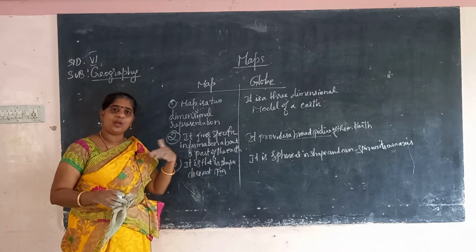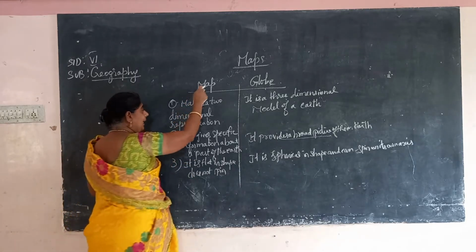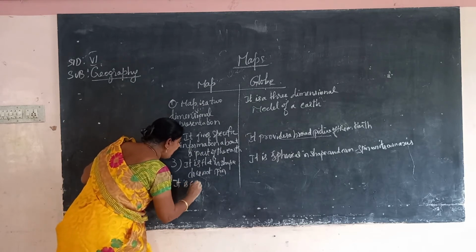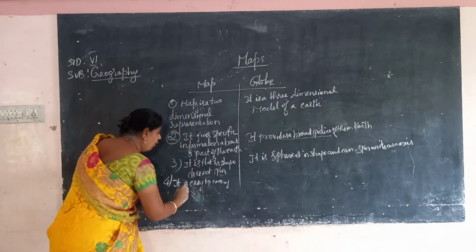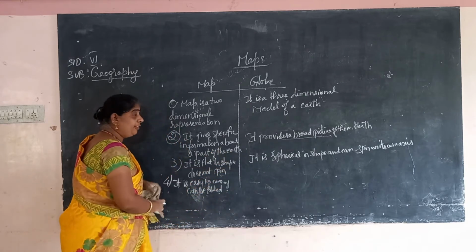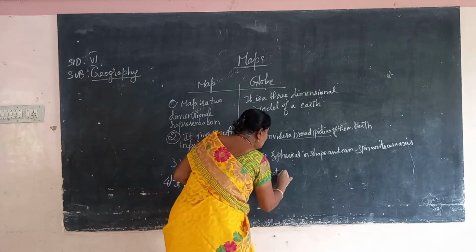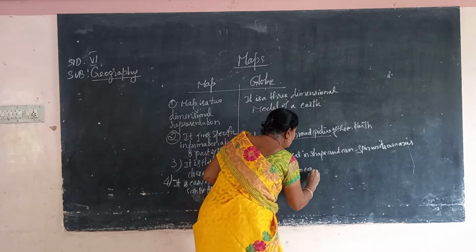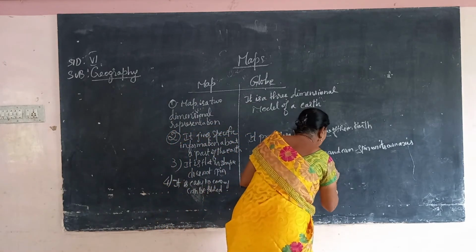Nowadays we do have folding globes also. So a map is easy to carry and can be folded, but a globe is not easy to carry and cannot be folded.